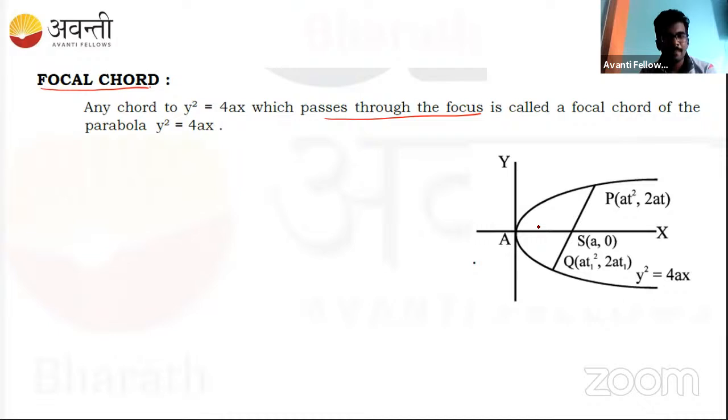Okay, in that case, how do we find the focal length? Yes, this entire length. Any idea? Do you know how we find the focal length of the parabola?